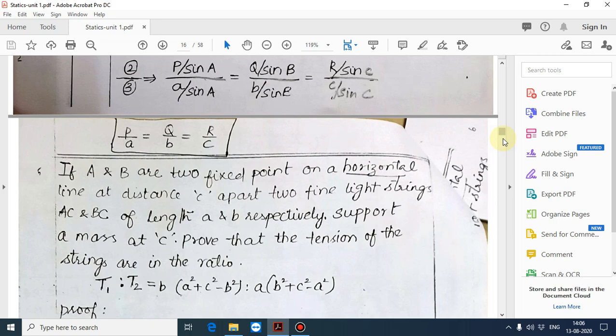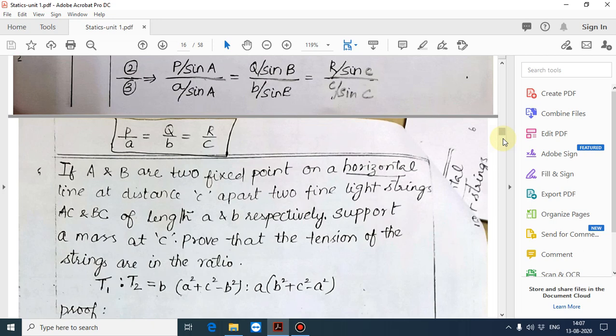What you will get? P by sine A divided by a by sine A is equal to Q by sine B divided by b by sine B is equal to R by sine C divided by c by sine C. Then if you cancel sine A, sine B, sine C, what you will get? P by a is equal to Q by b is equal to R by c. Okay girls, you would have understood easily. It's all very easy problems only.